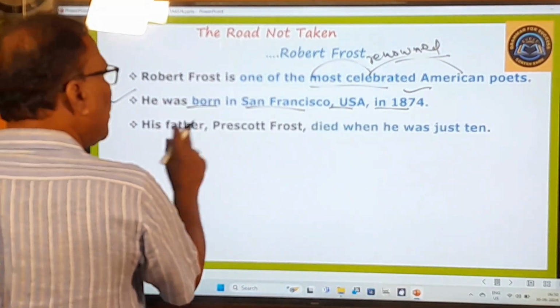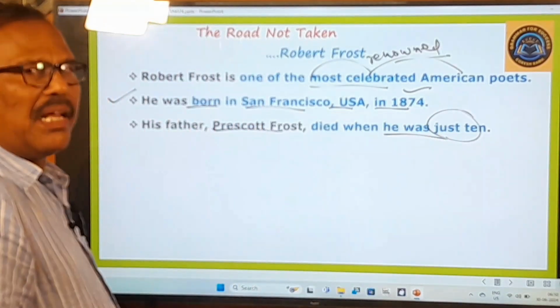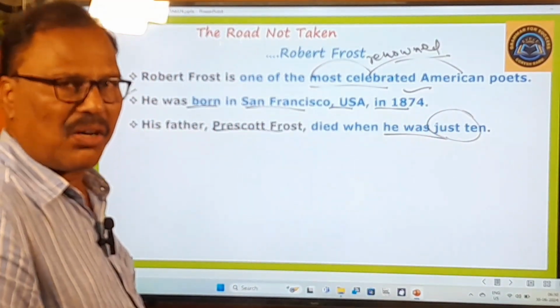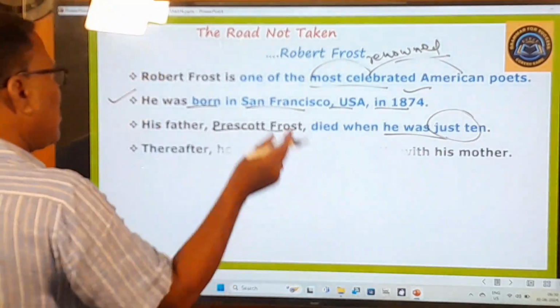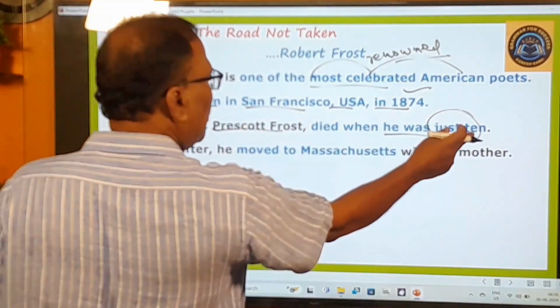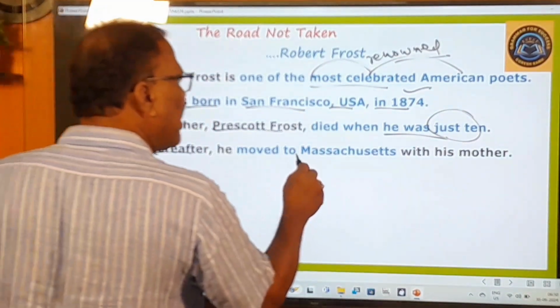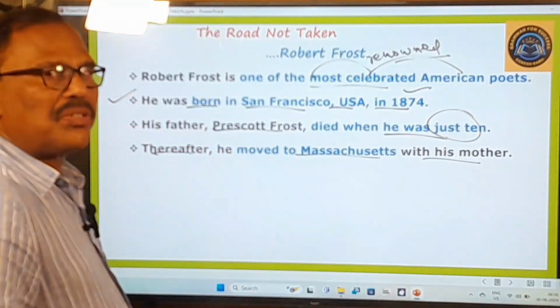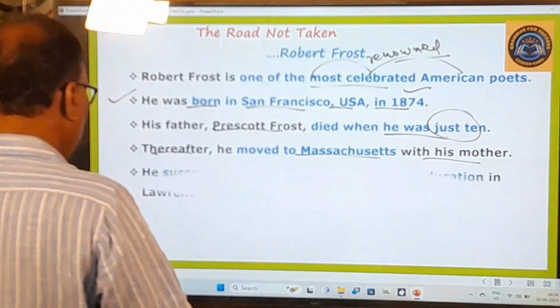Next, his father Prescott Frost died when he was just 10. So that was really a pathetic, sad and sorrowful thing about Robert Frost, because he lost his father when he was 10 years of age. Thereafter he moved to Massachusetts with his mother in order to stay with his grandfather. That point also you know very well. And now let's go to the next one.